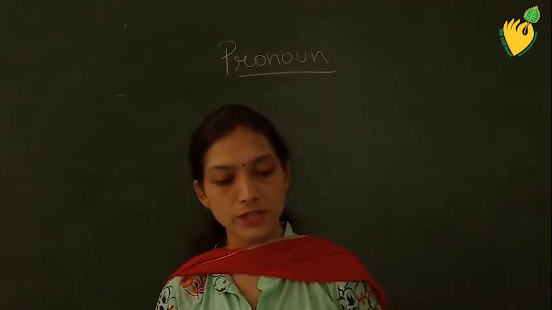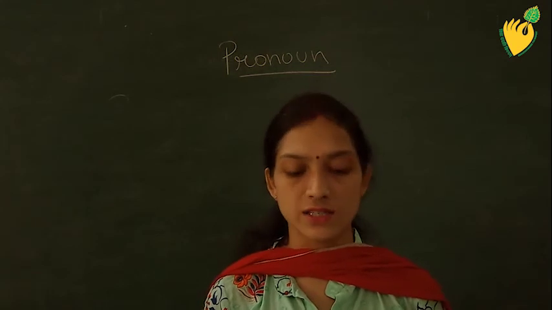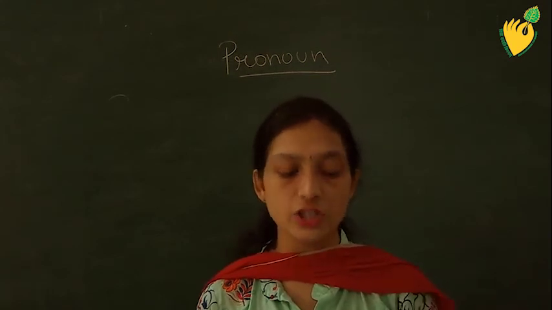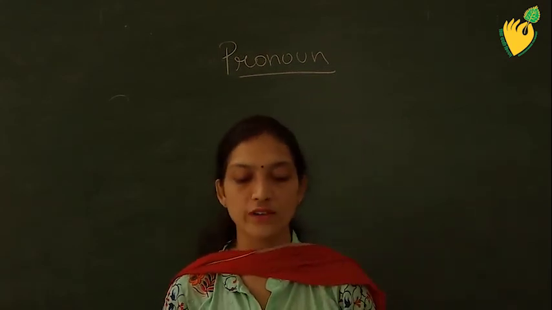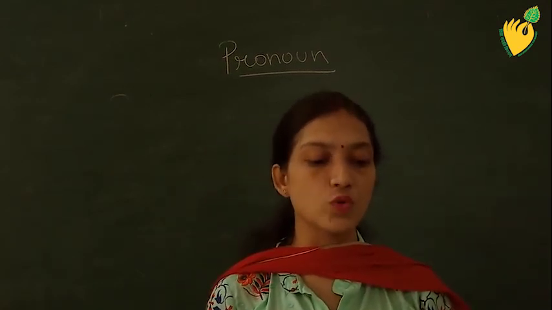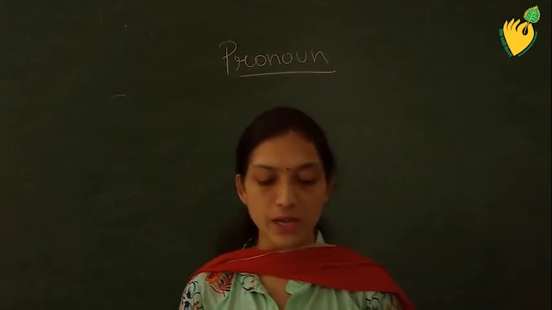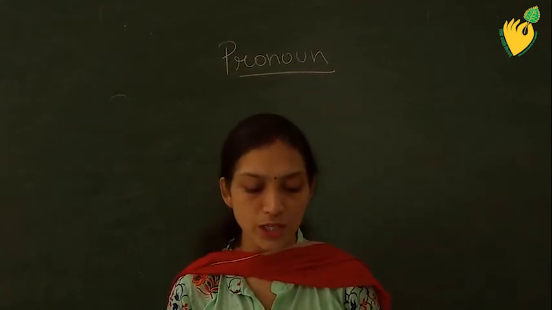Turn the page, students. Okay. Second, Shalini and Shweta are sisters. They are very intelligent. So there are two persons, so you will write they are very intelligent. My mother is a housewife. She loves me a lot. My mother, she is female. So we will write she loves me a lot.